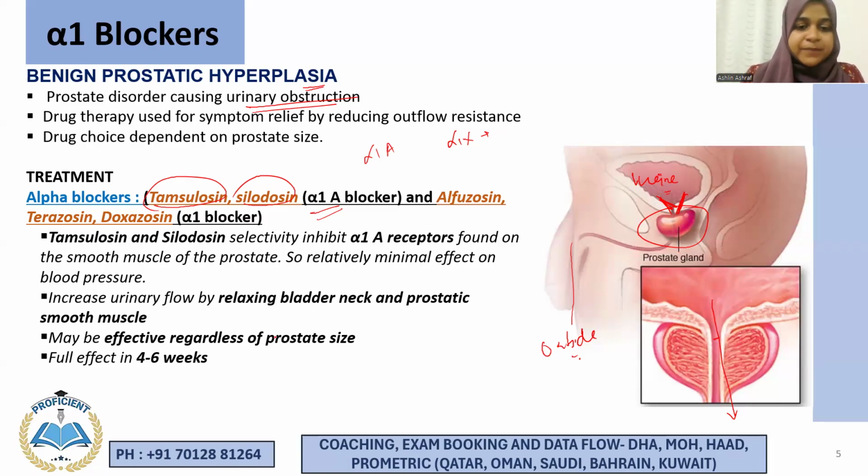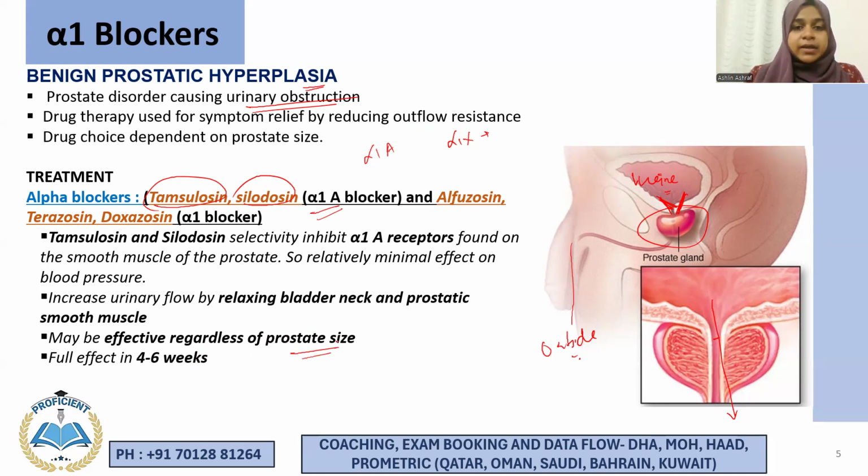So that's why it is very effective in people who have benign prostatic hyperplasia, because the major problem in such people is resistance to urinary outflow, right? Okay. It is very effective regardless of the prostate size.